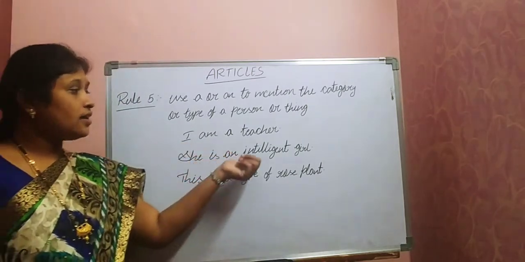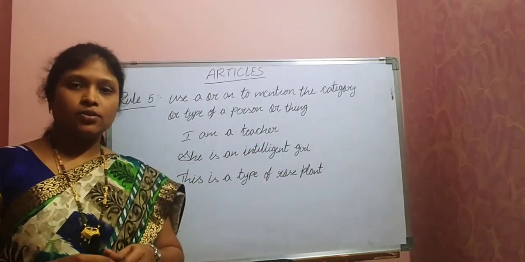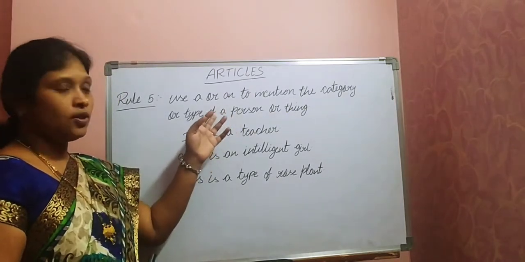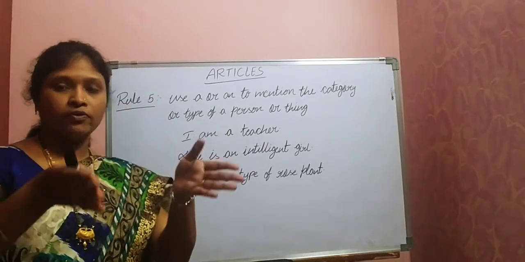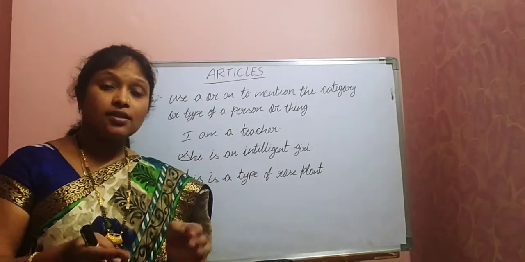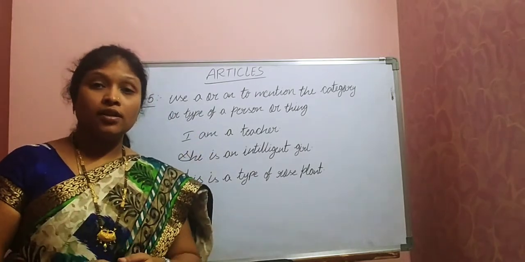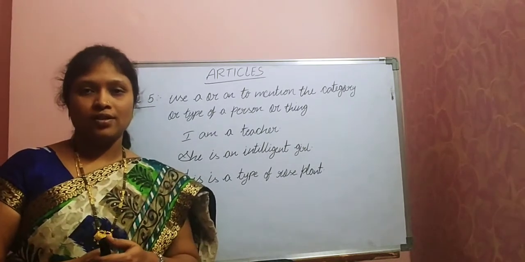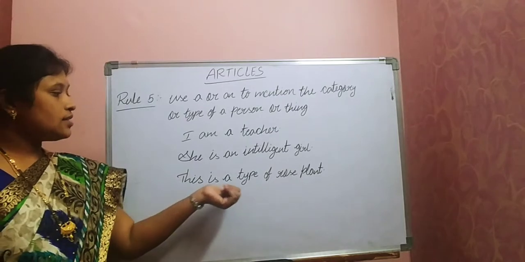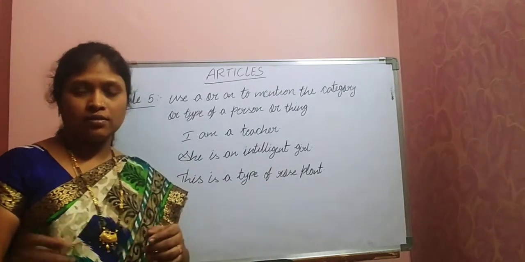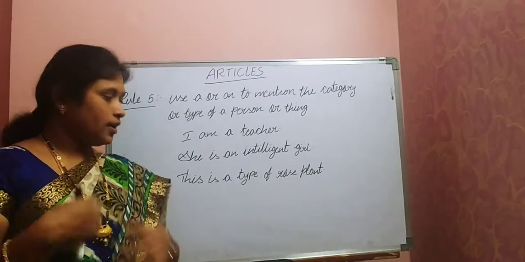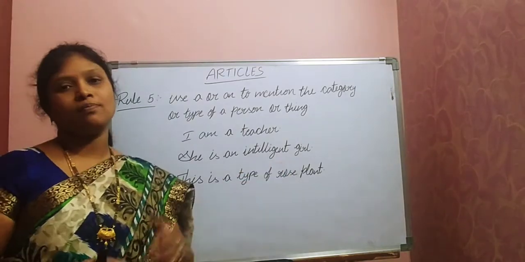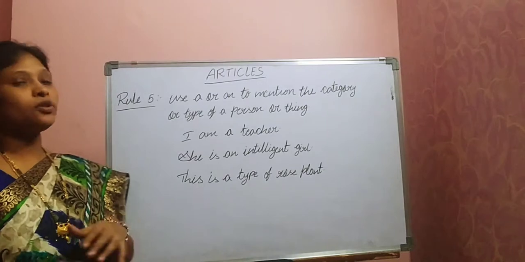Next, she is an intelligent girl. So here we are specifying the type. What type of girl is she? She is an intelligent girl. She is a hard worker. Like that we have to write. Next, this is a type of rose plant. This is one type of rose plant. There we can say this is a type of rose plant. So this is our 5th rule, children.